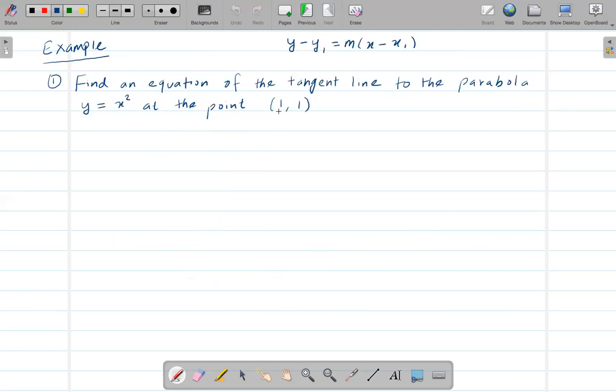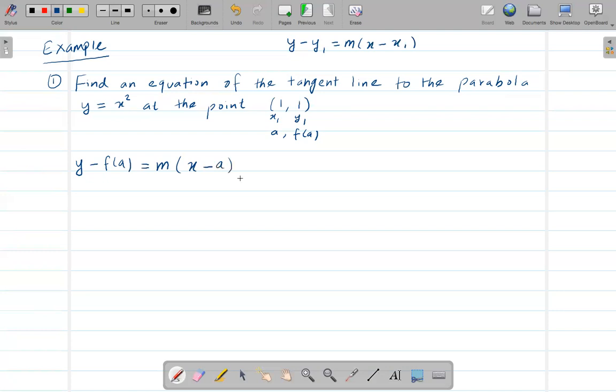If it was algebra, we would say x1, y1. But here in calculus, we're going to say a and f of a. So we get a new formula: y minus f of a equals m, the slope, times x minus a.